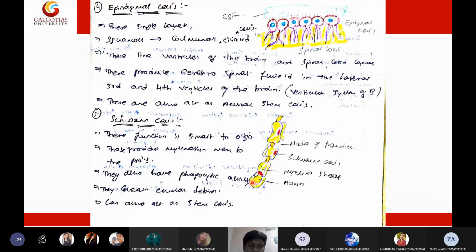Now there is an interesting thing about this Schwann cell. How many of you know about a condition called leprosy? Are you aware of leprosy, students? Do you know what leprosy is? What will happen in leprosy? Any idea? What will happen to patients who have leprosy?